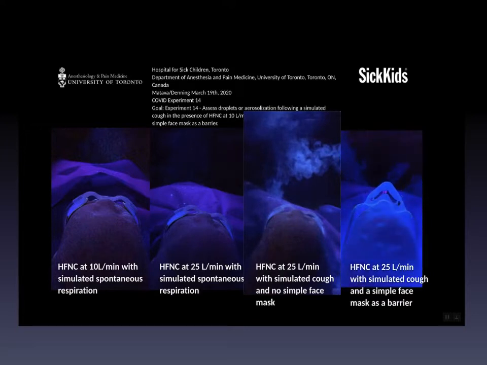In the second one, the flow is at 25 liters per minute. In the third one, the flow is at 25 liters per minute with the simulated cuff. So you can see the burden of aerosols in this scenario. And in the last one, the flow is at 25 liters per minute in the presence of a face mask. So you can judge how important it is for us to be safe during aerosol generating procedures.